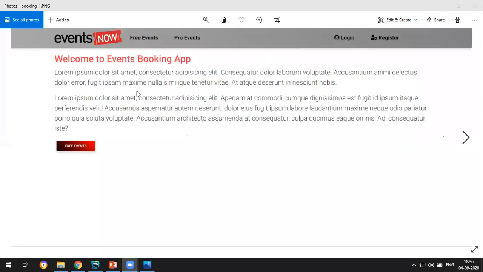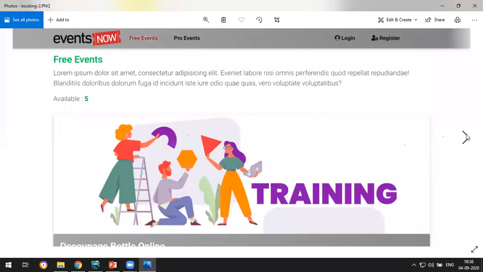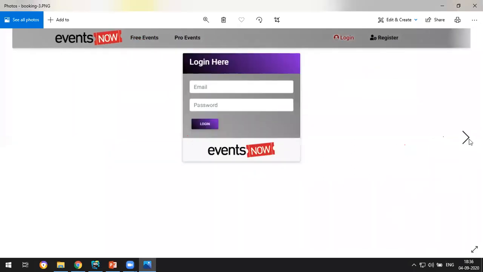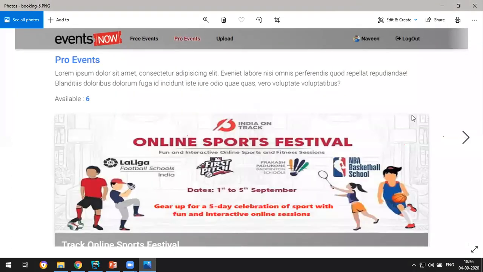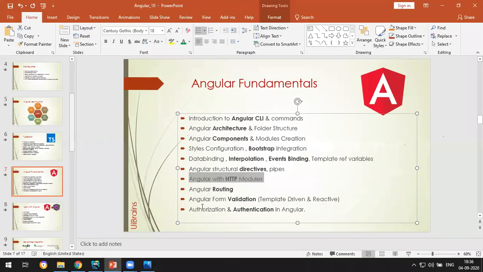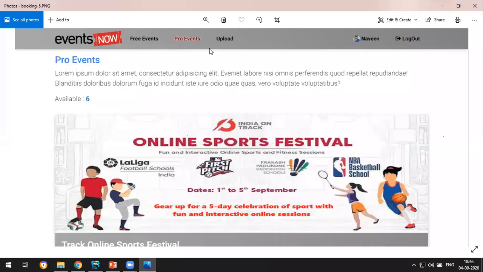Yeah, this one. This is just a home page, and we have free events, pro events. Okay, login system and registration, and how to display the upload once you have logged in, and with the profile picture. So this is the application we develop for authorization and authentication. We develop this application, and it has a complete backend as well.